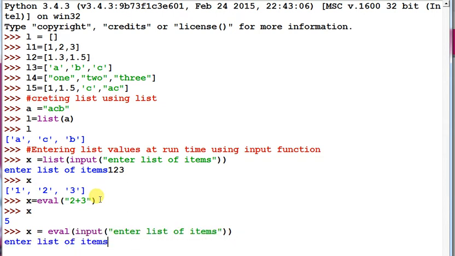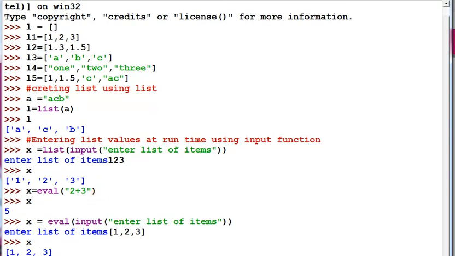And suppose you enter 1 comma 2 comma 3, and x, you can check, all the values are converted into 1 2 3. So it will take the value in whichever format you enter, it will accept the value in that format.